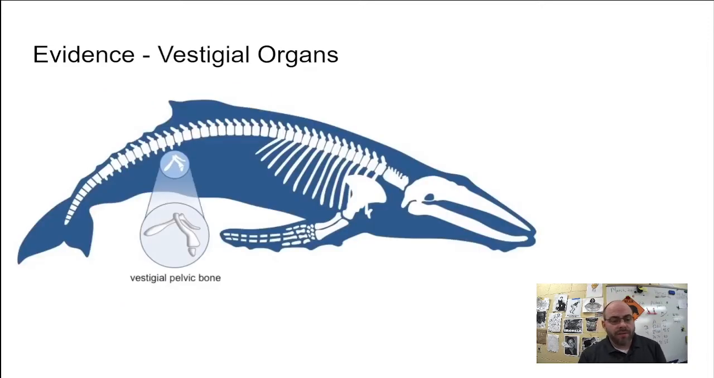Vestigial organs are another evidence. A vestigial organ is an organ or a structure that is no longer being used by that organism, but it probably was used at some point. Whales have hind legs. Not really. They have hip bones, or vestigial pelvic bones, according to this picture, right?